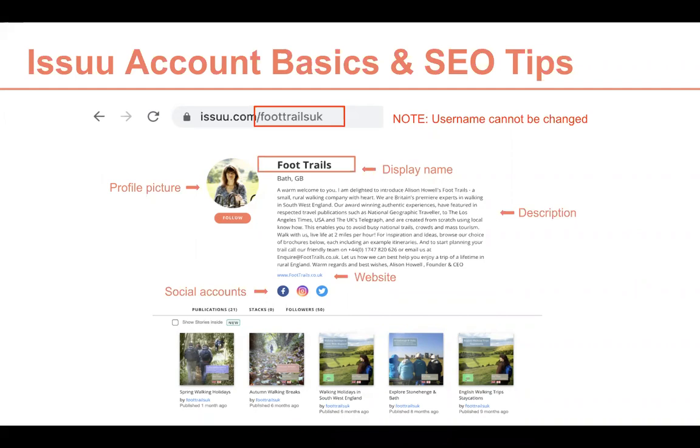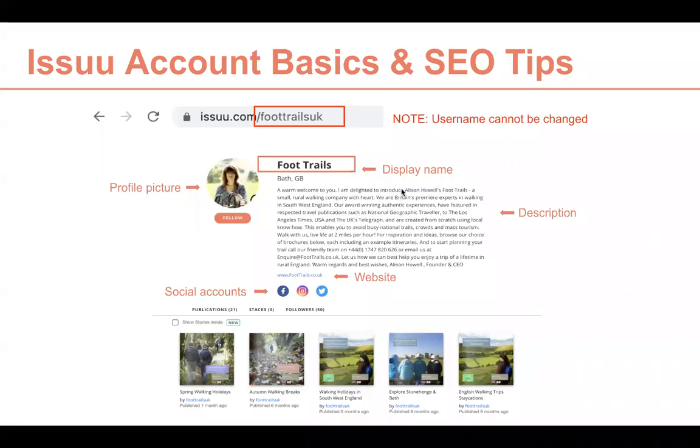What can be changed though is the display name, which is this one at the top of the description. This one can always be changed in your account, but not the username. For SEO, make sure that you have a profile page there, and add some description.